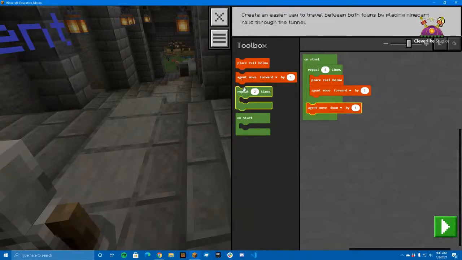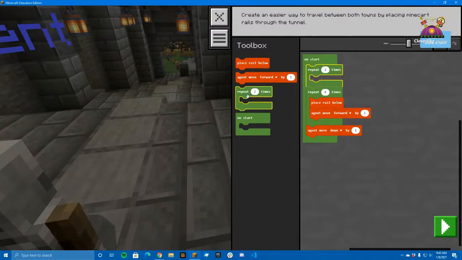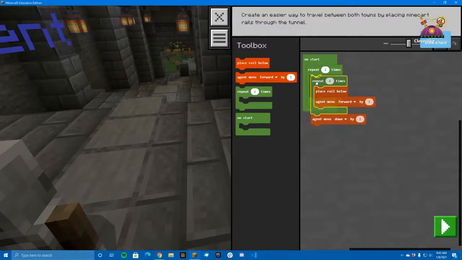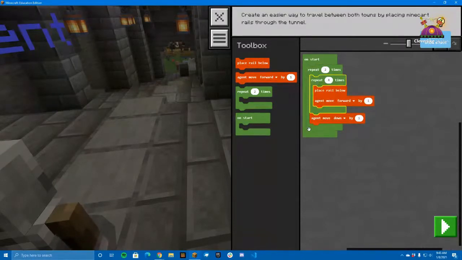And that's the thing we had to repeat 6 times. So they'll be standing on that block down below there. So if we grab this whole section of code and bring it in there, then we're going to have kind of an unnecessary move down all the way at the end there. But I think since the agent can't move, it will just not happen. So let's see if that's acceptable. We would want to check to see if that was acceptable or not. If it was not, then we'd have to come up with a new solution. But let's see what we have here.